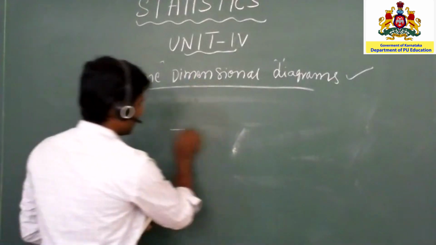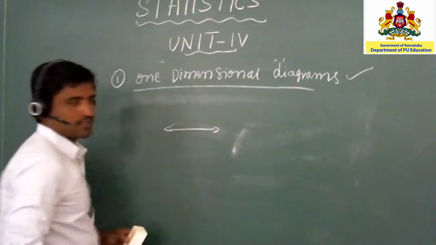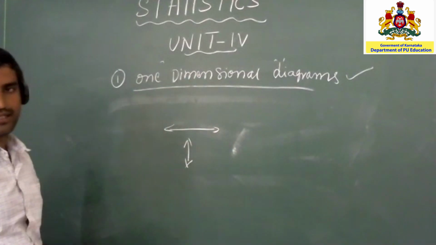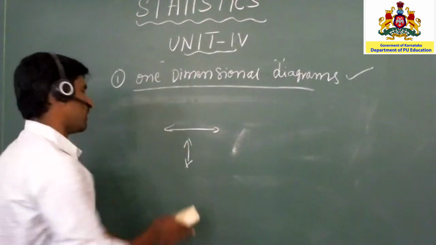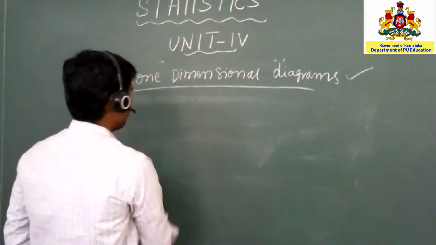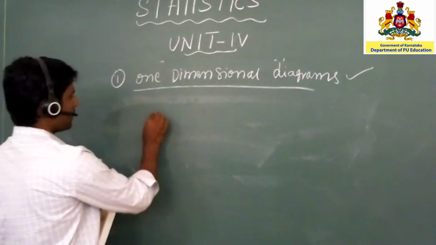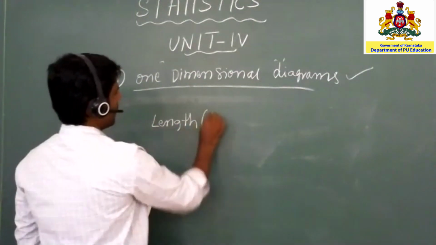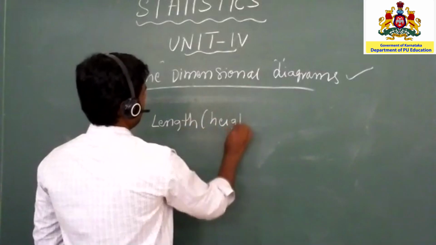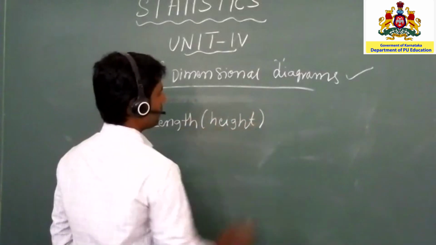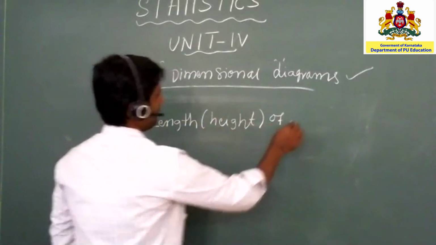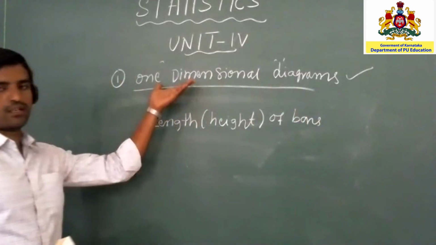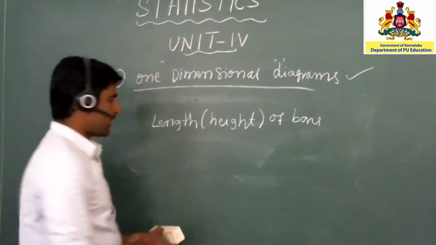Any one direction, either vertical or horizontal, is called one dimensional. And here we consider only the length or height of the bars. So in one dimensional diagrams we generally consider only bar diagrams.